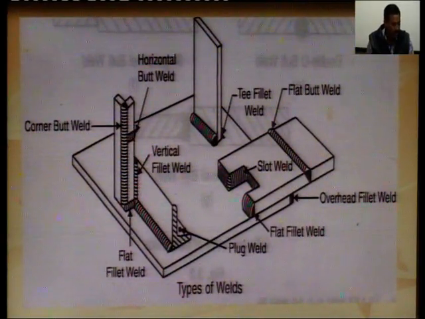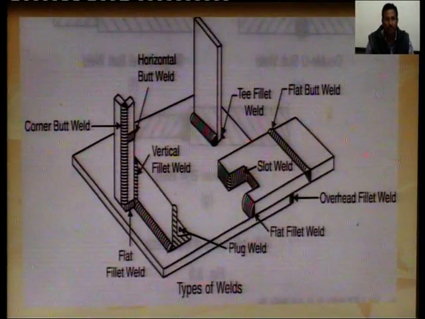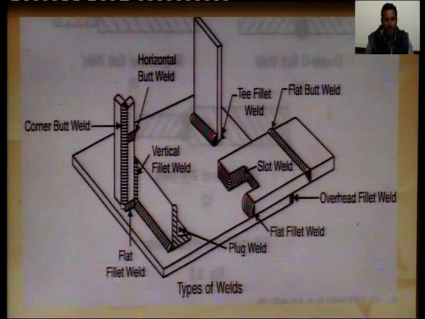So, this diagram shows the different types of weld according to their position. This is the corner butt weld. When these two members butt against each other and this weld is provided here, this weld is known as corner butt weld. This is flat fillet weld, this is vertical fillet weld, this is horizontal butt weld.